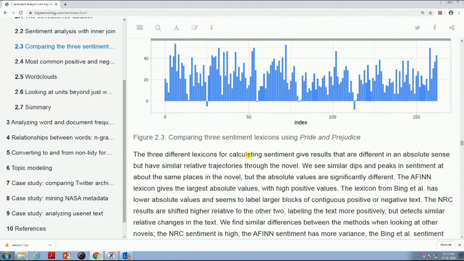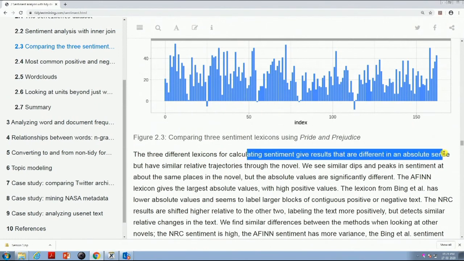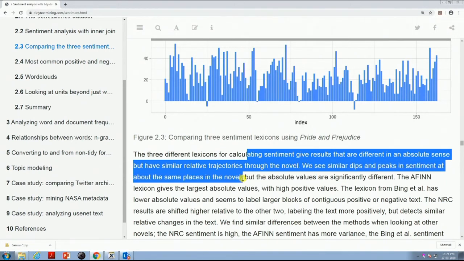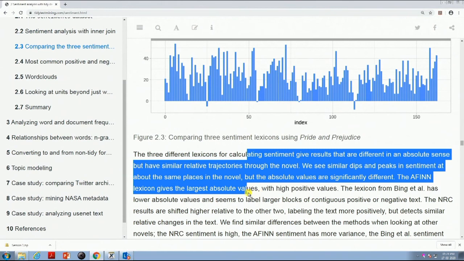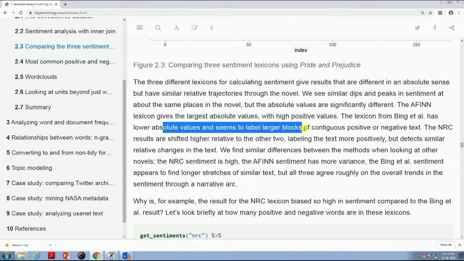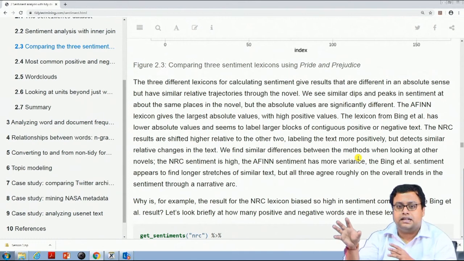So, the three different lexicons for calculating sentiment give results that are different in an absolute sense, but similar in relative trajectories through the novel. We see similar dips and peaks in sentiment at about the same places in the novel, but the absolute values are significantly different. The AFINN lexicon gives the largest absolute values, high positive values, and the lexicon Bing et al. has lower absolute values and seems to label larger blocks of contiguous positive and negative text. So, this is something that is important. Not always can you take these libraries, whatever the sentiment they say, as the sentiment.